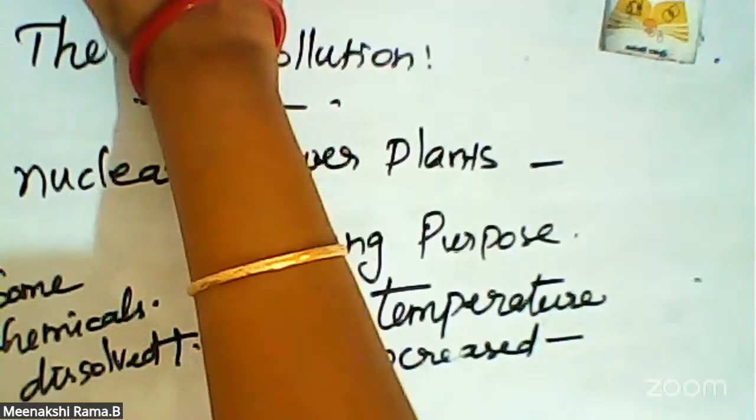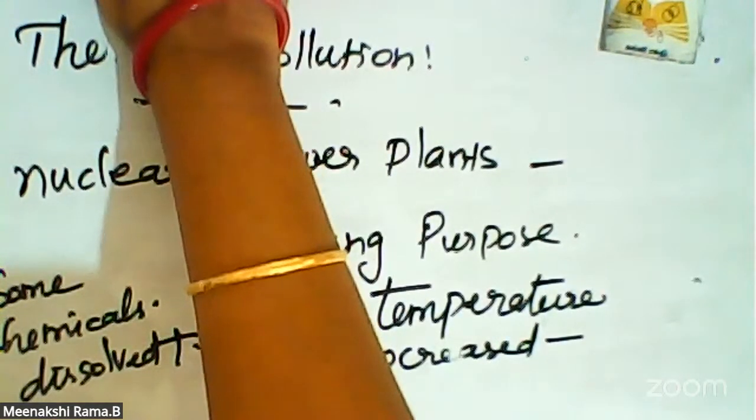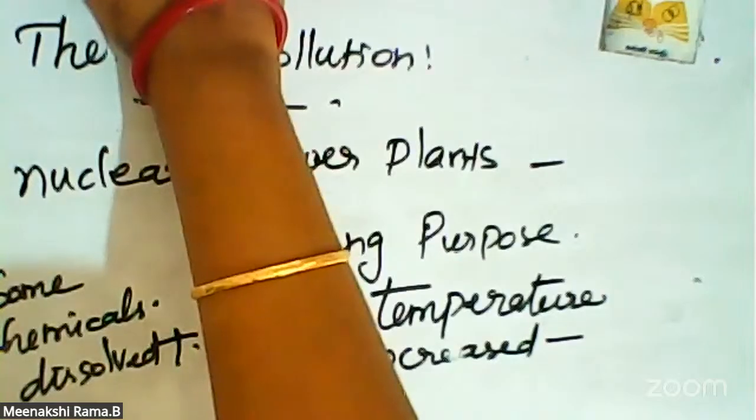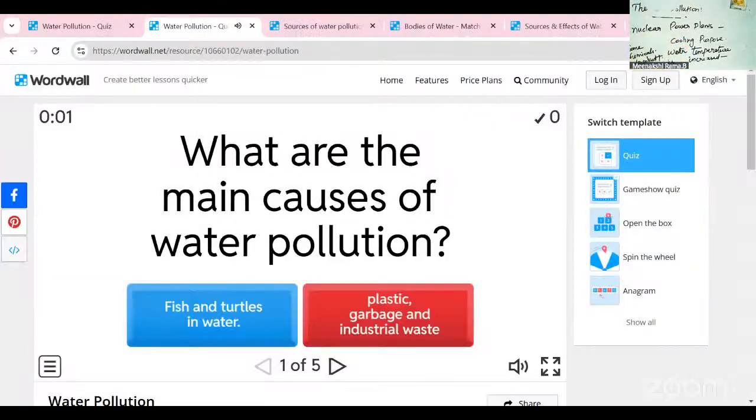Next activity related to water pollution. What are the main causes of water pollution? Fish and turtles in water, plastic, garbage and industrial waste.